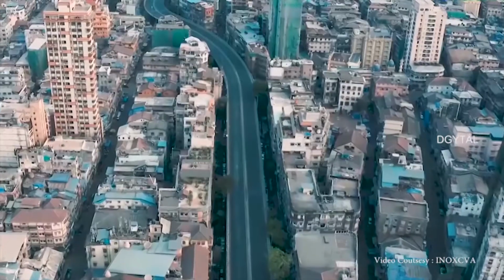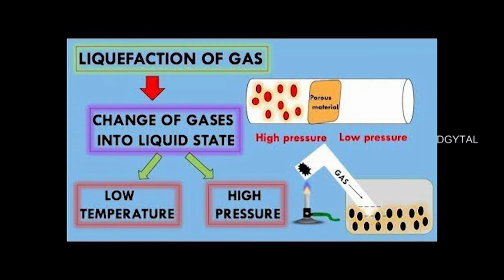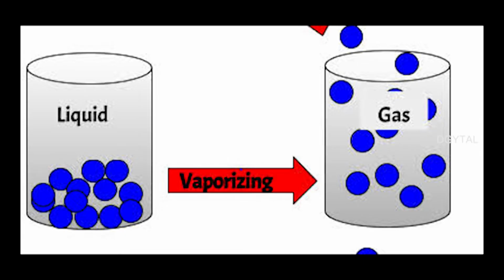Oxygen is an important element used in day-to-day life. Gases can be liquefied by applying high pressure at low temperatures. Oxygen is produced industrially by performing fractional distillation on liquefied air. The process in which any substance reacts with oxygen and releases heat is called combustion.